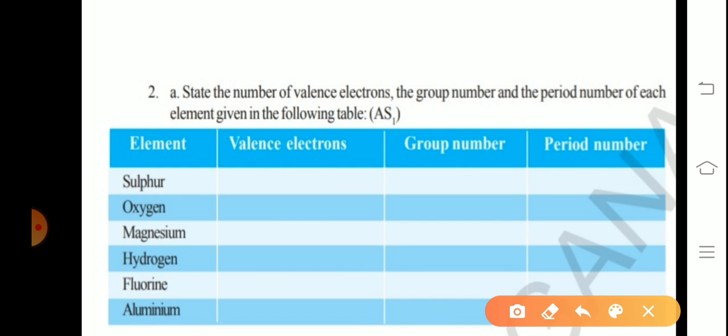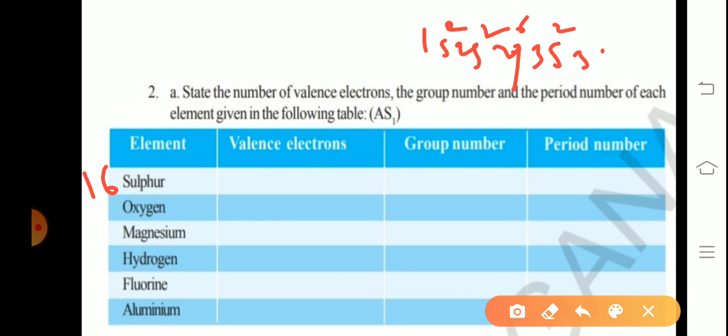Next, state the number of valence electrons, the group number, and also the period number of each element given in the following table. Sulfur: the atomic number of sulfur is 16. Write the electronic configuration first: 1s2, 2s2, 2p6, 3s2, 3p4, total 16 electrons.